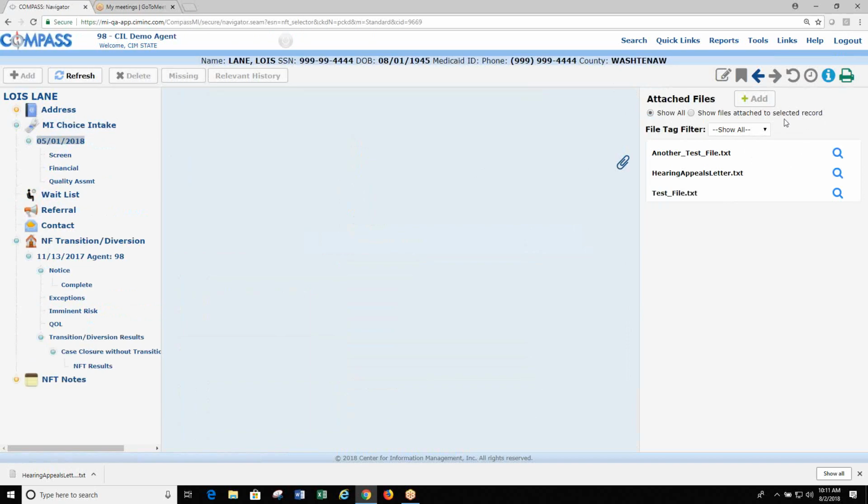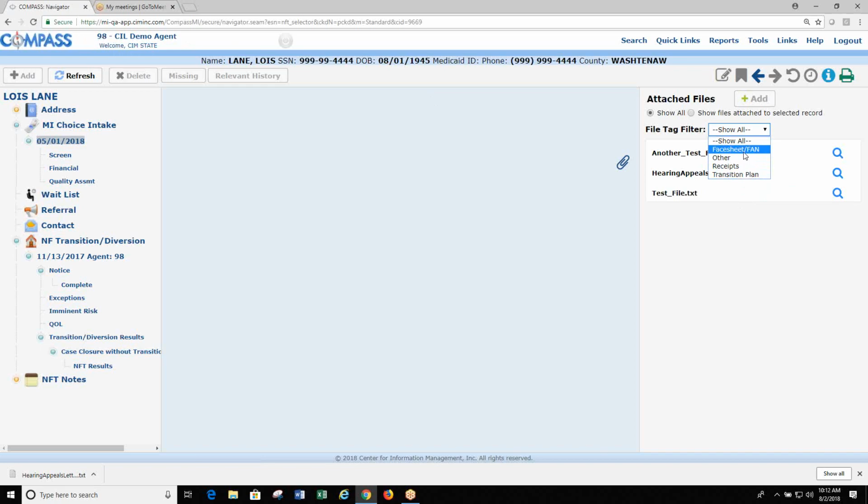The other thing that is really odd, and I get it from the programming standpoint, but from a literal standpoint, it's kind of hard, is this file tag filter. So this file tag filter is based on the agency that you are selected in up on the top left. So agent 99 or 98, the SIL demo agent, only has these 4 file tags. That will be true for all SILs. The waiver agencies, however, have the ability to add their own, and they could have these huge lists. But behind the scenes, these are all separate. Even though they're the same name, it's a separate record behind the scenes.